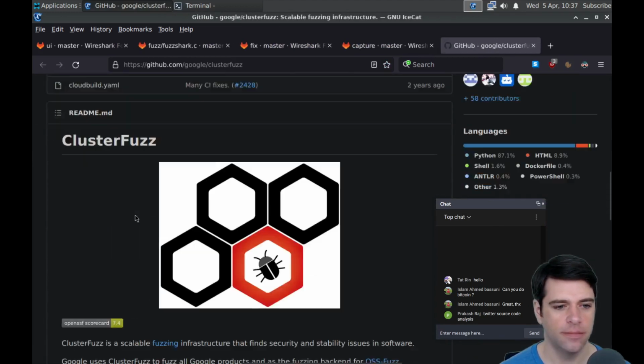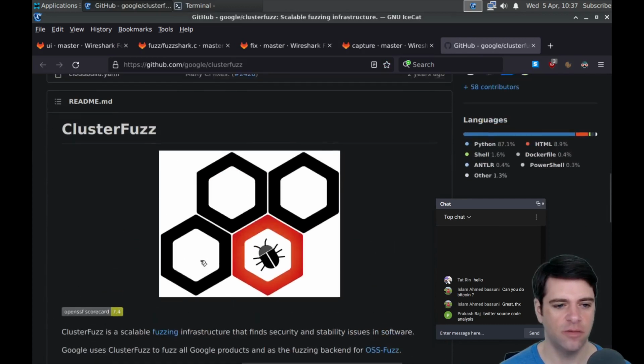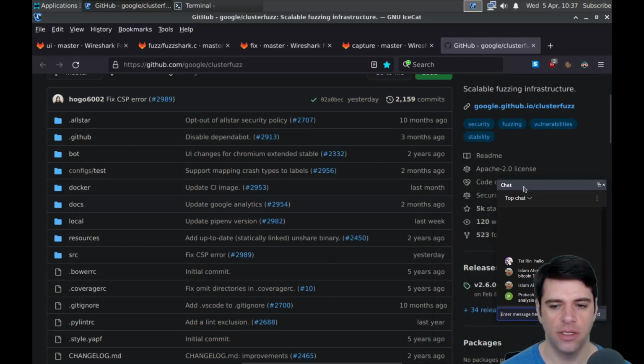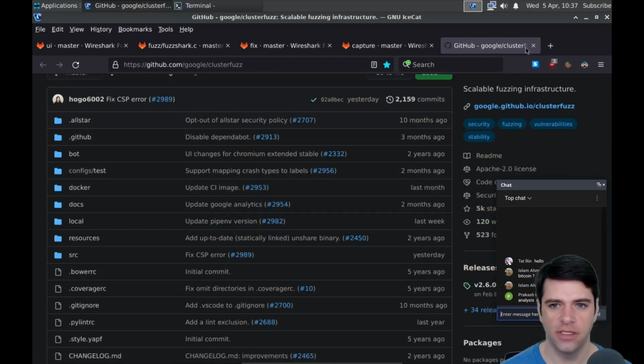So Cluster Fuzz. Scalable fuzzing infrastructure that finds security and stability issues in software. Okay, so somehow, I guess this Wireshark stuff is support for Cluster Fuzz. Seems to be like relatively recent commits.